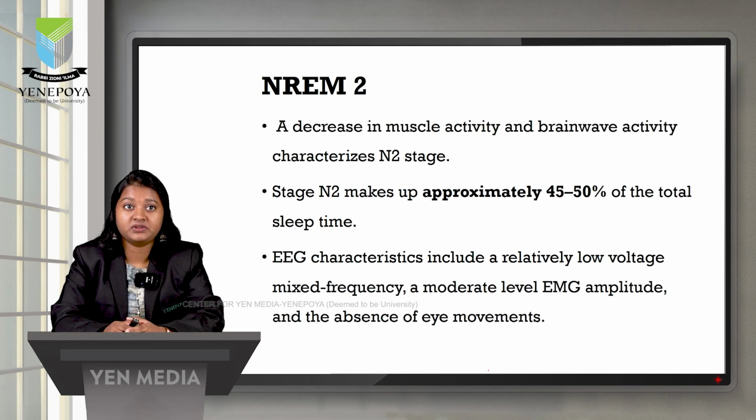Stage N2. In this stage, there is a decrease in muscle activity and brain activity, which is characteristic of this stage. This stage makes approximately 45 to 50% of the total sleep time. When we see the EEG in this stage, there is a relatively low voltage and mixed frequency. And when we see the EMG, which is for the muscle tone, there is a moderate level of amplitude and absence of eye movements. Eye movements will be completely absent during this stage.